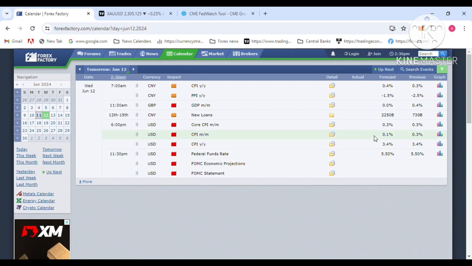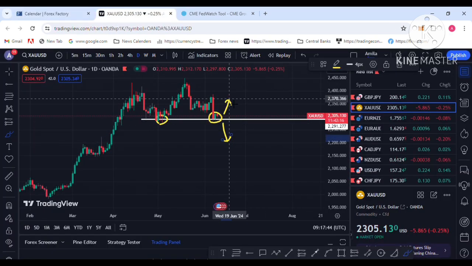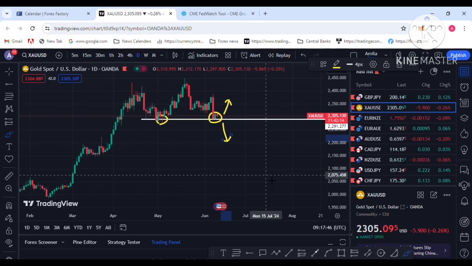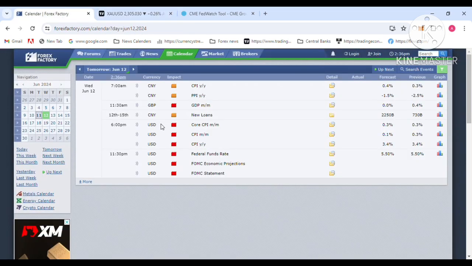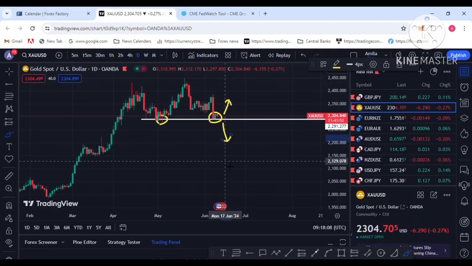How to trade with gold. The FOMC meeting is the key economic event this week. 5.5 is the Fed's current interest rate, and it is forecast to pause the rate again at 5.5%. That is the main economic event. At the FOMC meeting's first conference, the main thing you should watch is whether the dollar sells off or sees demand. So that is the inflation report, the CPI data report, and how to trade gold with the CPI data report.